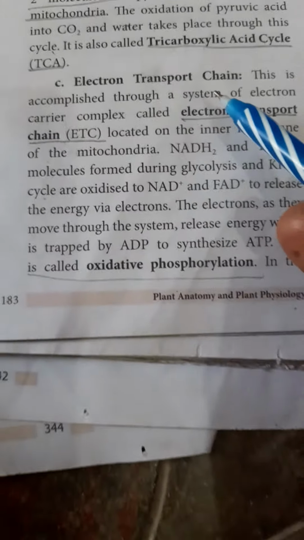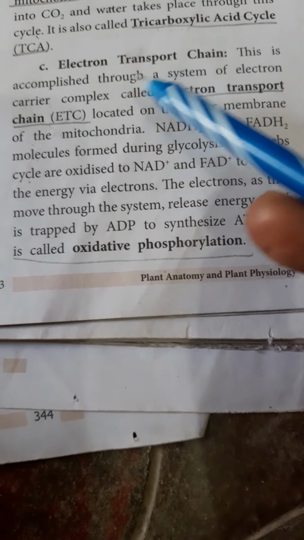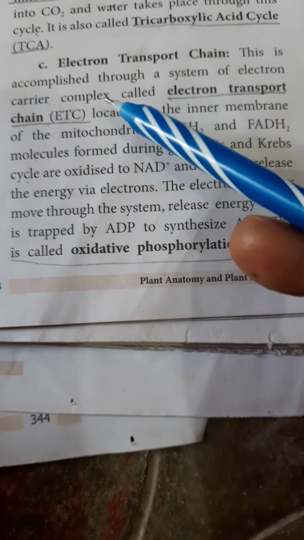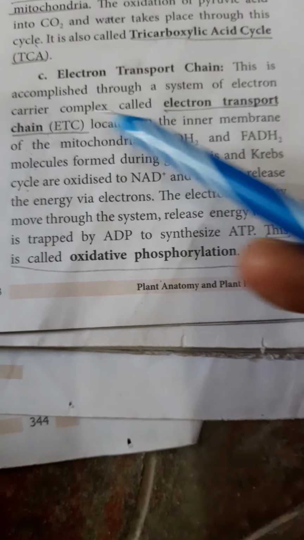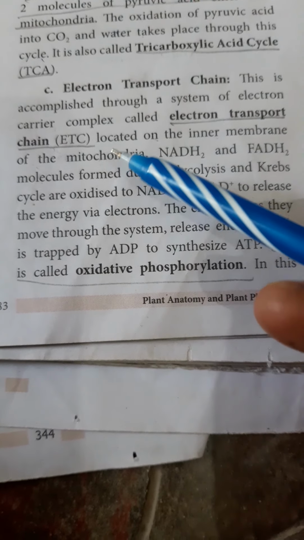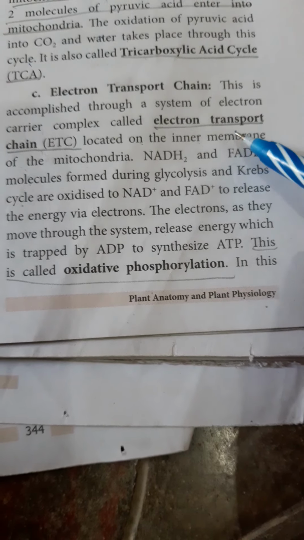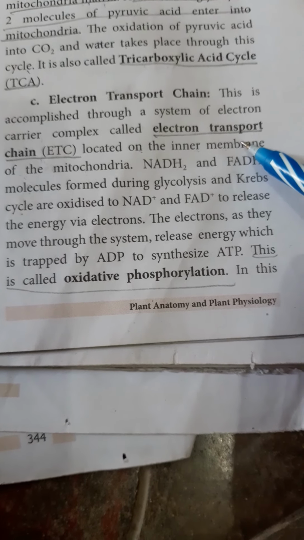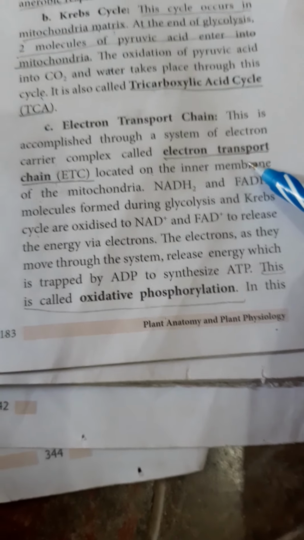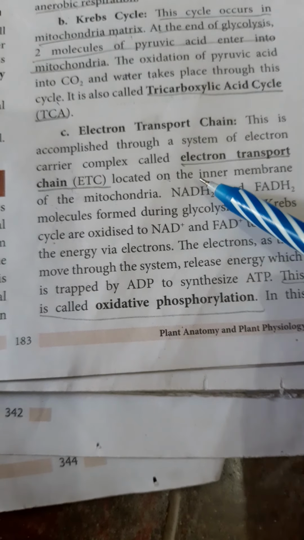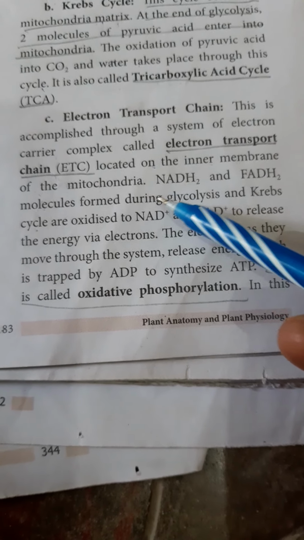Then electron transport chain. This is accomplished through a system of electron carrier complexes called the electron transport chain. Where is it located? It is on the inner membrane of the mitochondria, that is the F1 particle, also called oxysome.